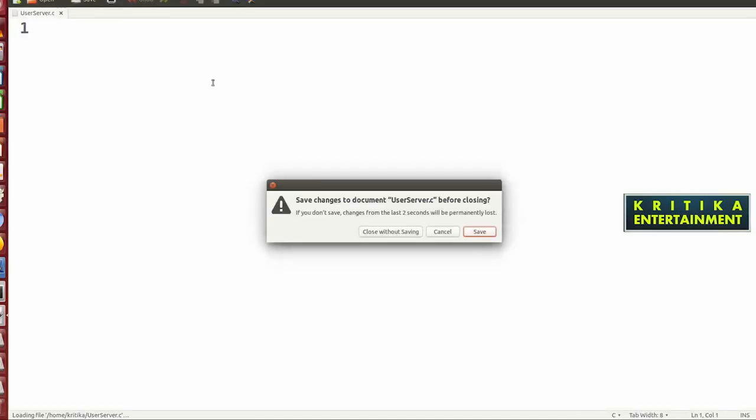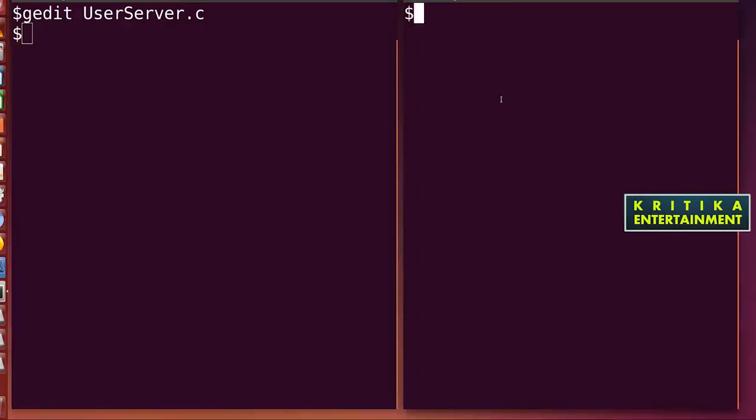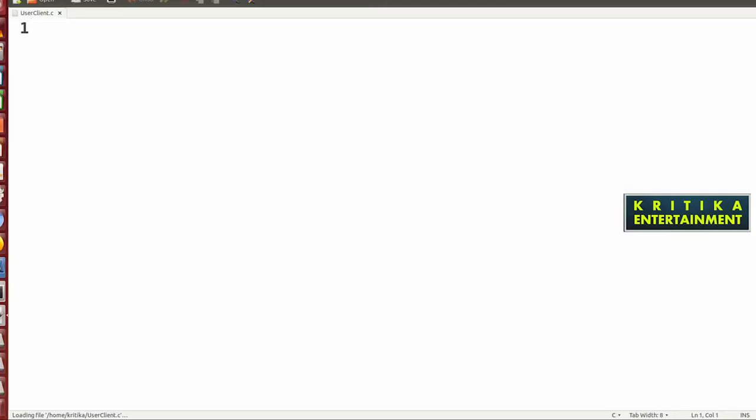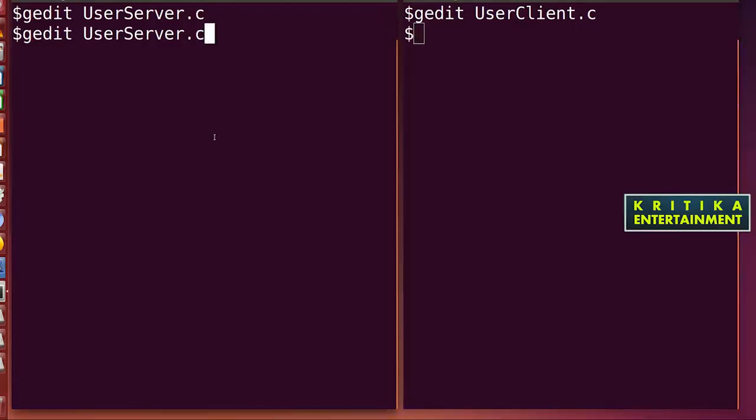So here I will start the program. Suppose my left side is the server side. Here start gedit, and write user_server.c. Then write gedit user_client.c. Now I will start the program. You will see, I will do the practical quickly.